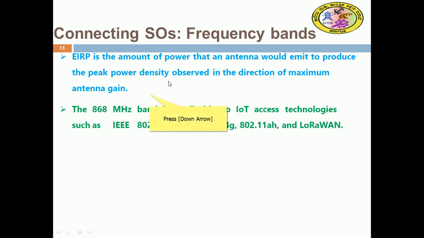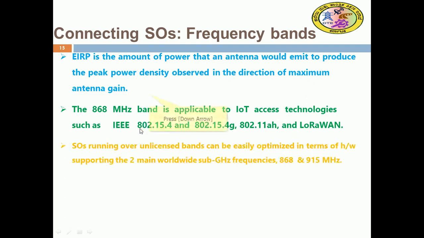The 868 subband is applicable to IoT technologies such as IEEE 802.15.4, 15.4g, 802.11ah and LoRaWAN. These are the most popular beneficiaries of the 868 megahertz subband for IoT applications.